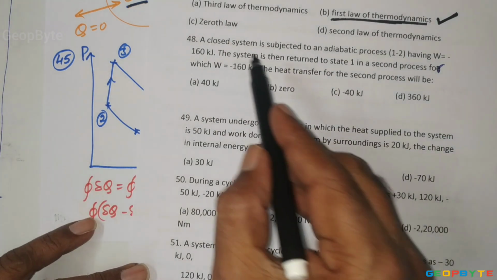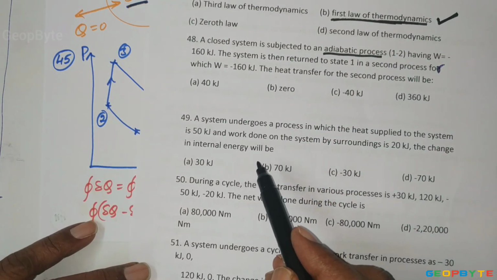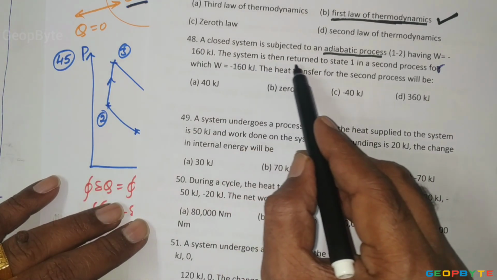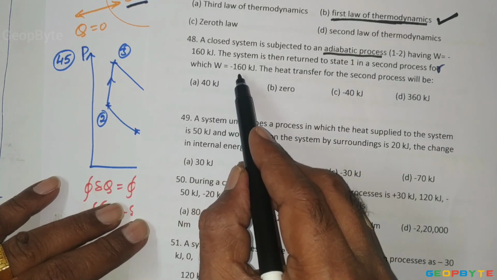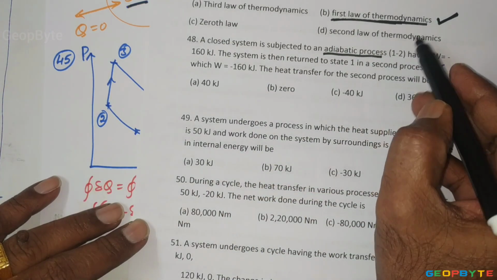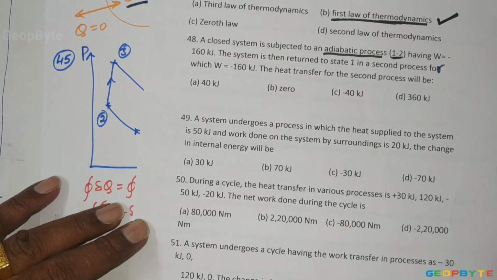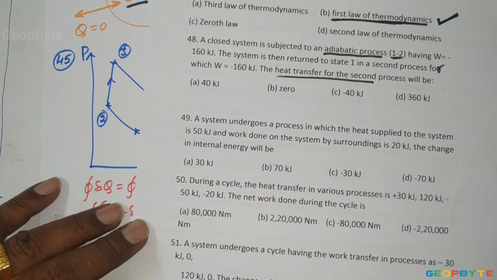The first process is adiabatic, but again it is coming back to state 1. Means first process 1-2 may be an adiabatic process and 2-1 may be a non-adiabatic process. You are asked to decide the heat transfer in the second process, that is the non-adiabatic process.